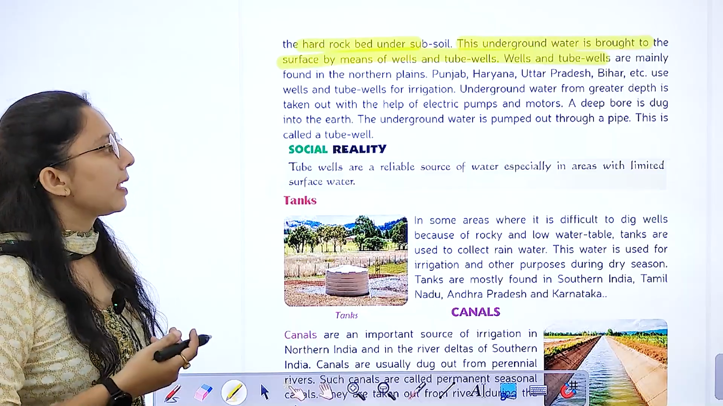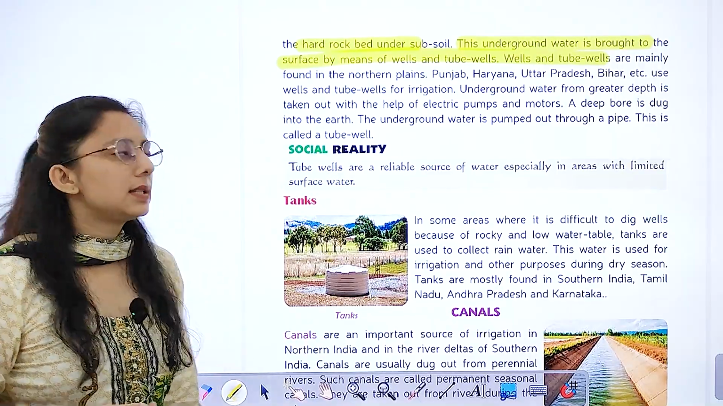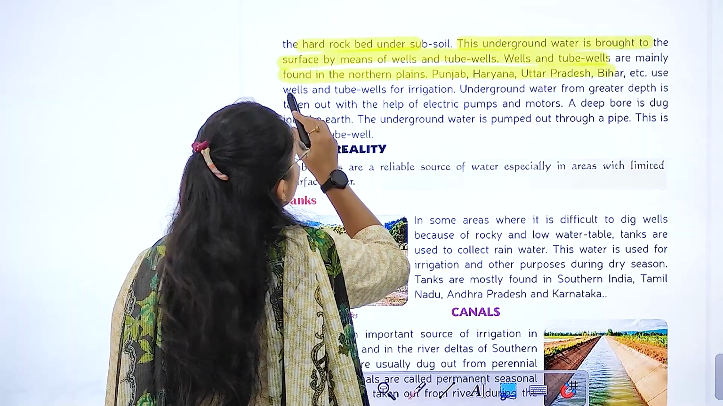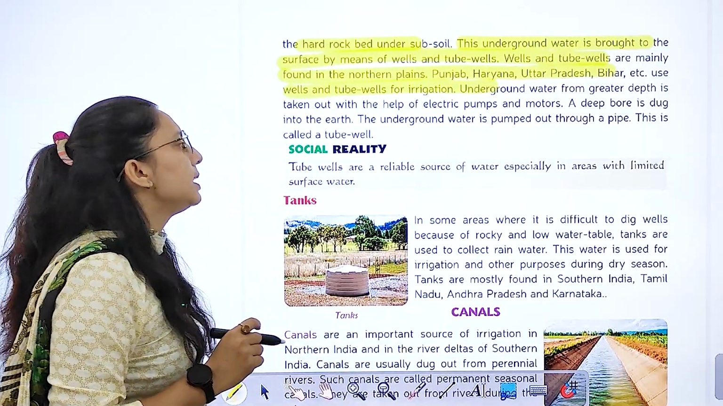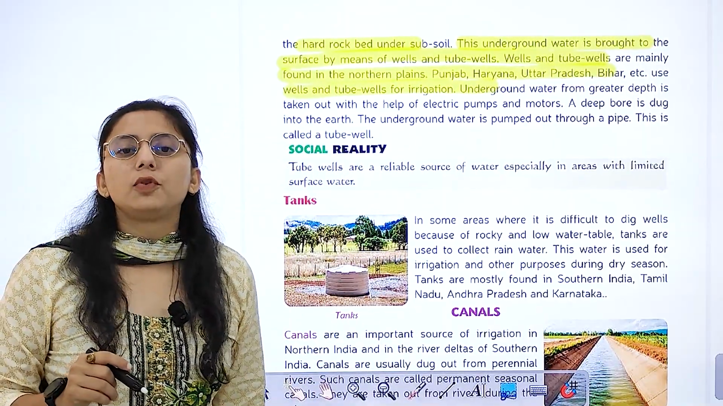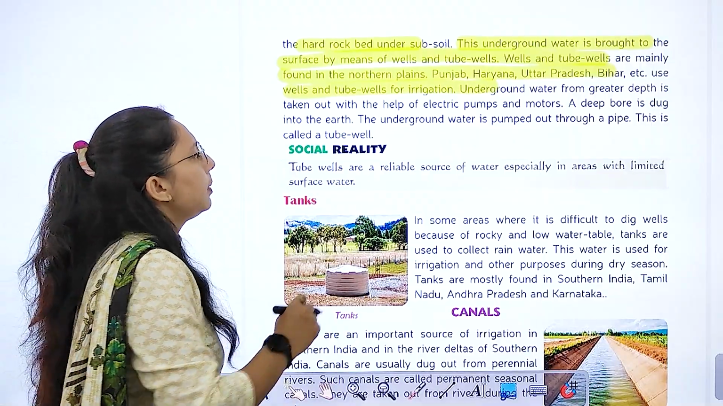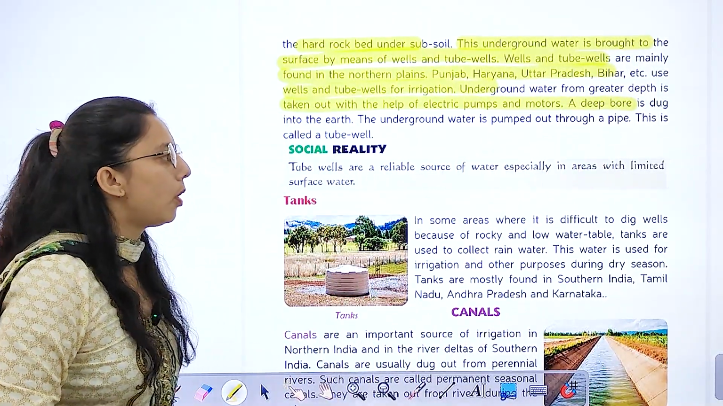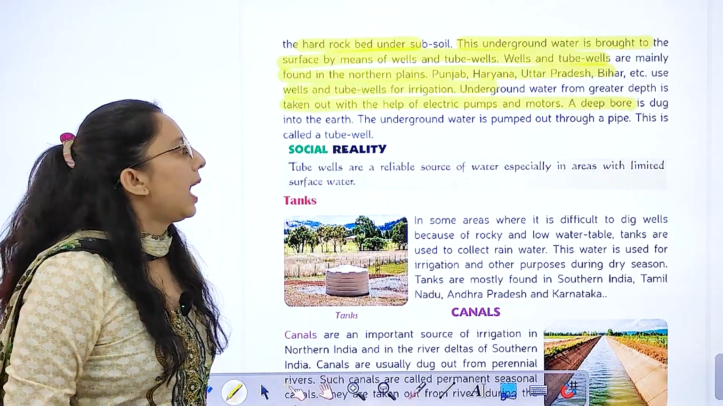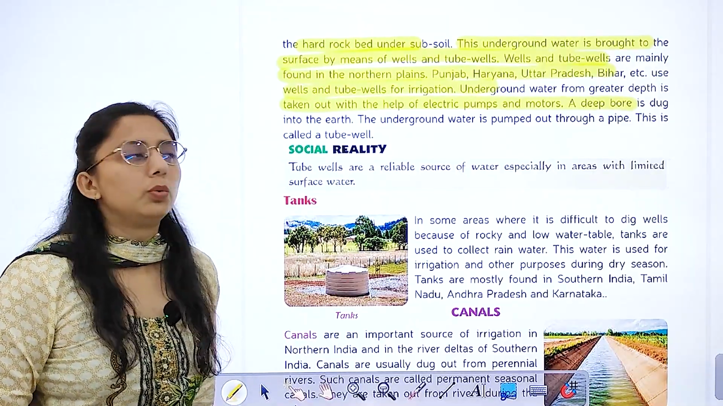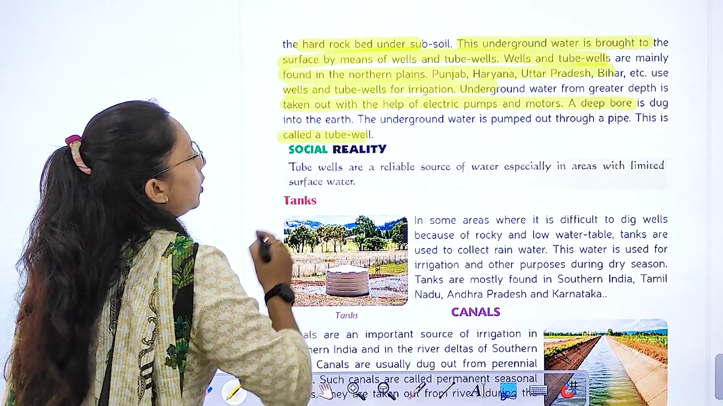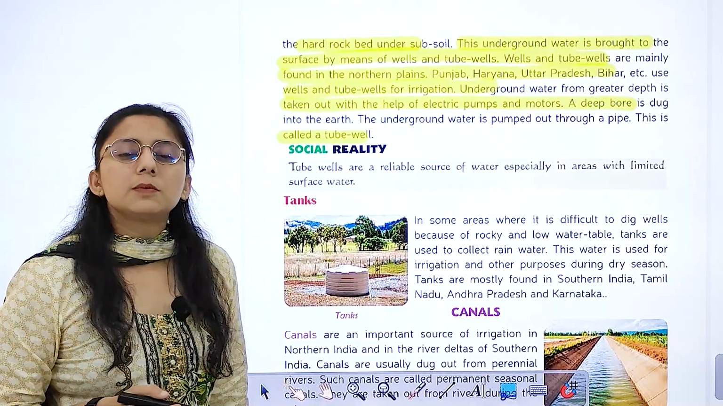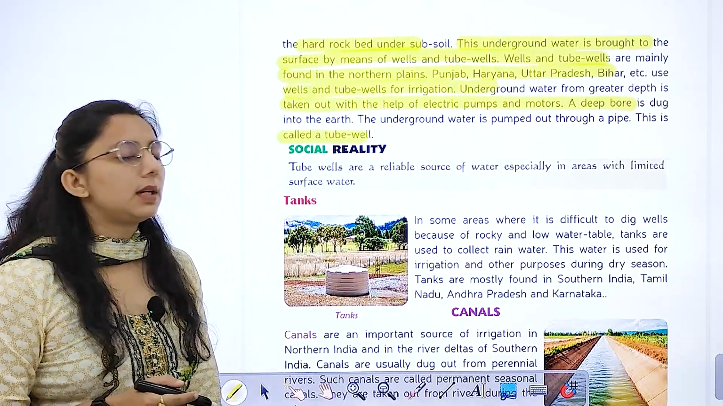And you all know wells and tubewells. These are mainly found in the northern plains: Punjab, Haryana, Uttar Pradesh, Bihar. We use wells and tubewells for irrigation, and underground water from greater depth is taken out with the help of electric pumps and motors. A deep bore is dug into the earth and the underground water is pumped out through a pipe, and this is called tubing. Tubewells are a reliable source of water, especially in areas with limited surface water.